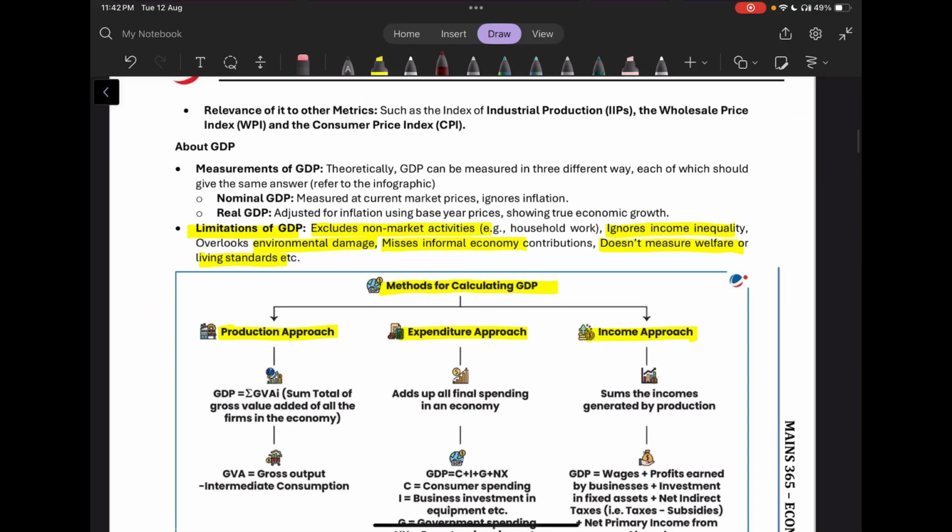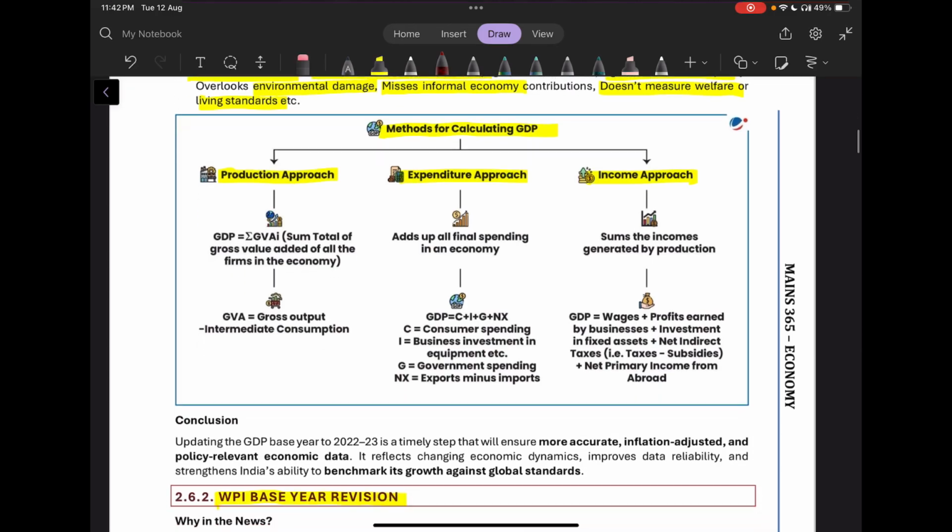Then what are the limitations of GDP? So it excludes non-market activity, for example, household work. It ignores income inequality. It overlooks environmental damages. It misses the informal sector contribution. Then it doesn't measure welfare or living standard. So there are basically three methods of calculating GDP, which are production, expenditure, and income.